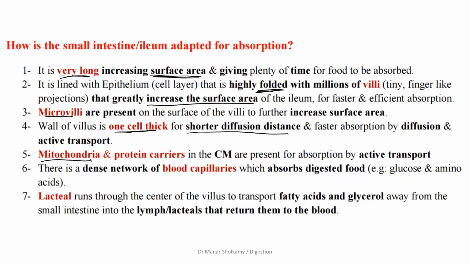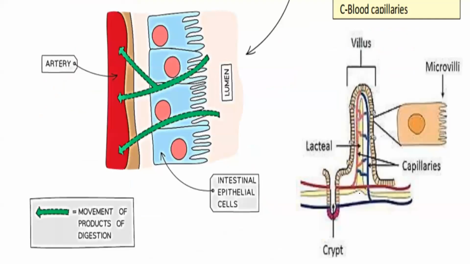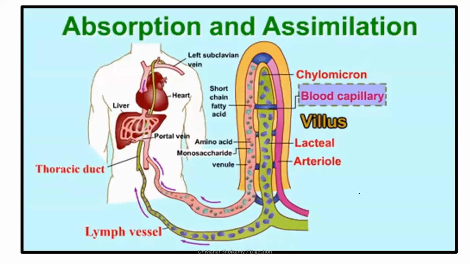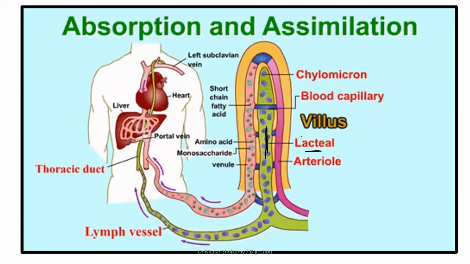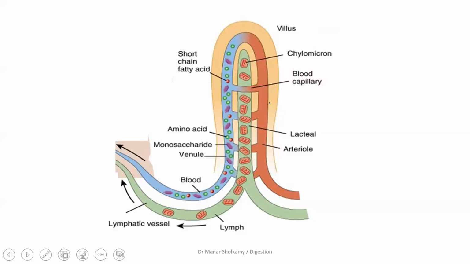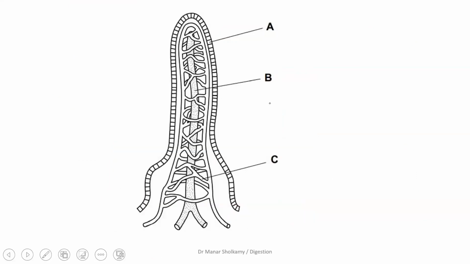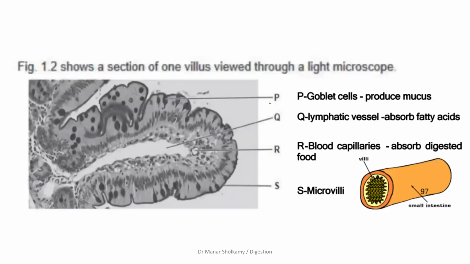We have lots of mitochondria and protein carriers for active transport. I have so many blood capillaries to quickly absorb the digested food, the glucose and amino acids. I have a lacteal vessel that absorbs the fatty acid and the glycerol and the fat-soluble vitamins to return it to the blood. Okay? Because this objective is supplement, it's not core. Any questions? This is the nice picture here showing you the central lacteal, and I have the capillaries, and everything is nice and clear. Anyone has any questions over the small intestine and how it is adapted? No, thank you. You're welcome.